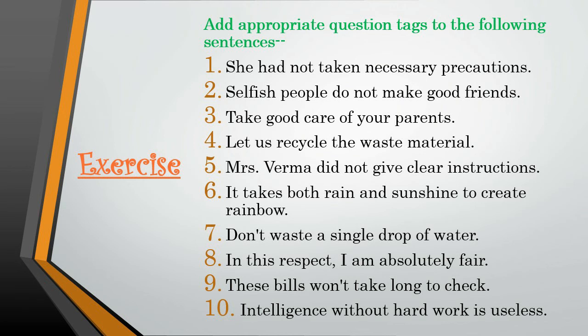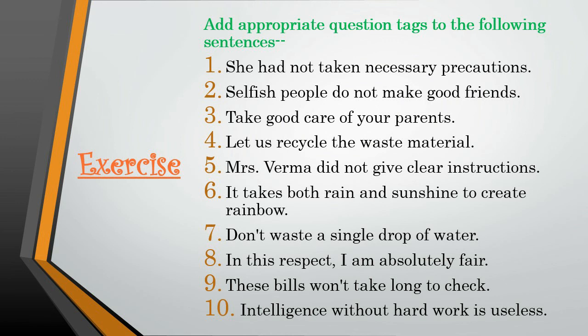Add appropriate question tags to the following sentences. First, she had not taken necessary precautions. She had not taken necessary precautions, hadn't she? Yes, that is the correct answer. Next, selfish people do not make good friends.